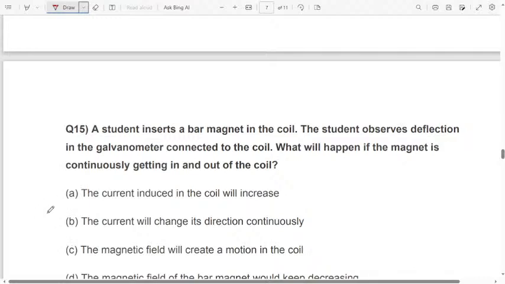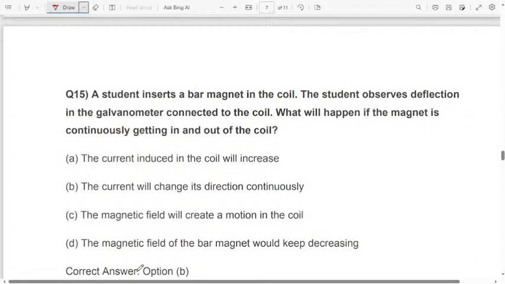Option A, the current induced in the coil will increase. Option B, the current will change its direction continuously. Option C, the magnetic field will create a motion in the coil. Option D, the magnetic field of the bar magnet would keep decreasing. Option D is the correct answer.